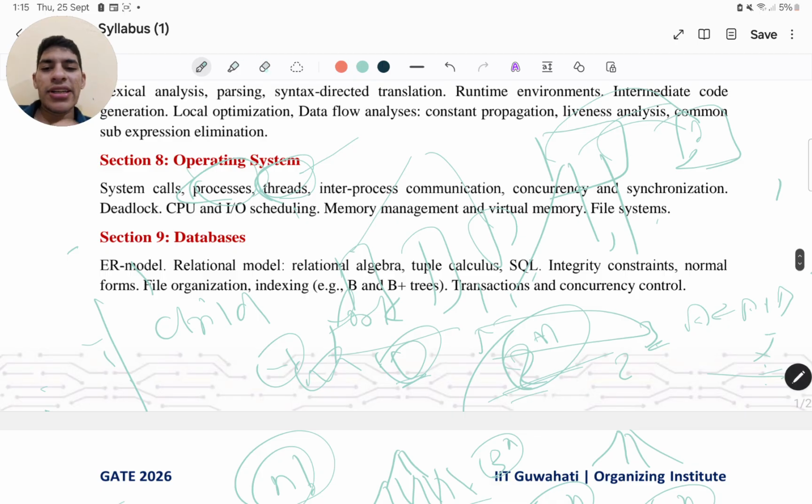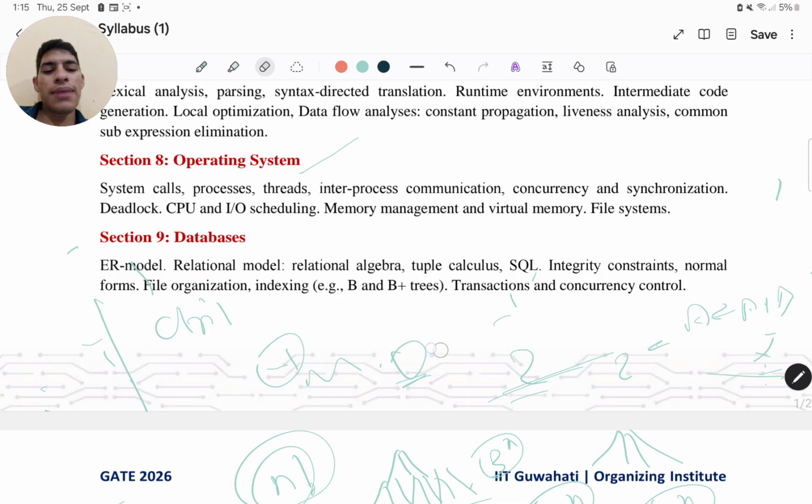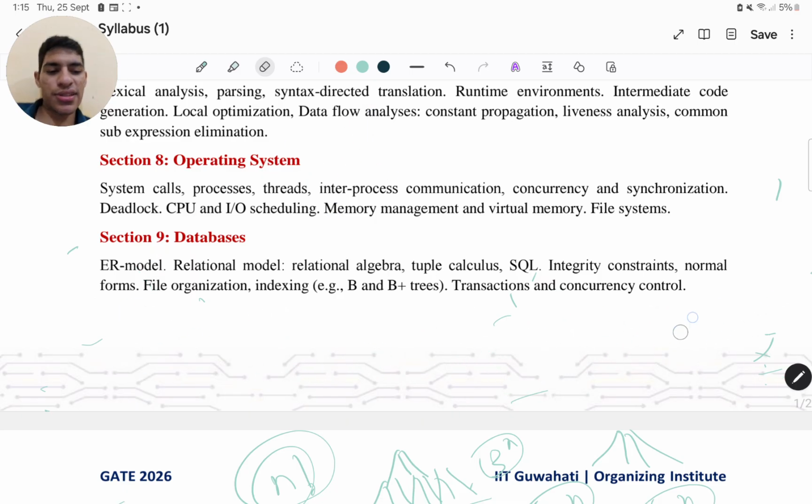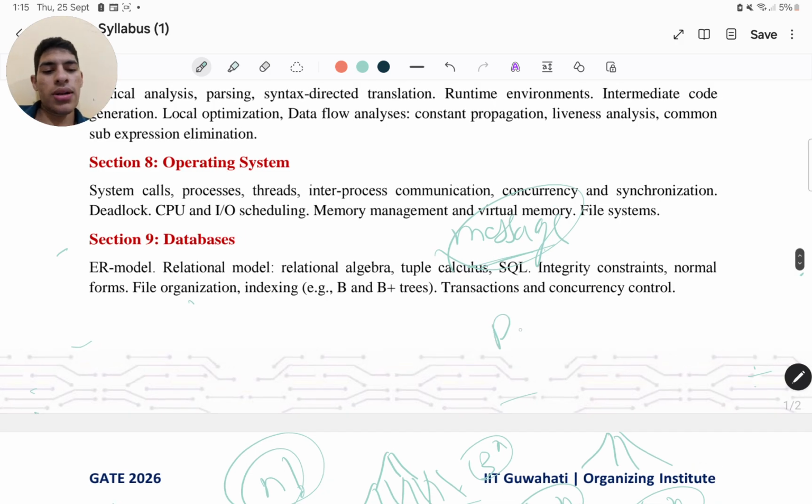Okay, then they have inter-process communication. Recently they have started asking a lot of questions from inter-process communication, right? Like what are the methods of inter-process communication? How do the processes communicate? One such example is message box. Recently they have been asking questions about message box, how process A and process B will communicate by using message boxes, right?